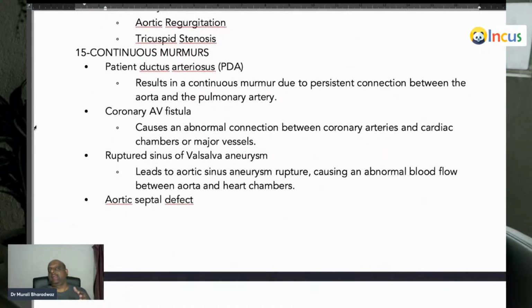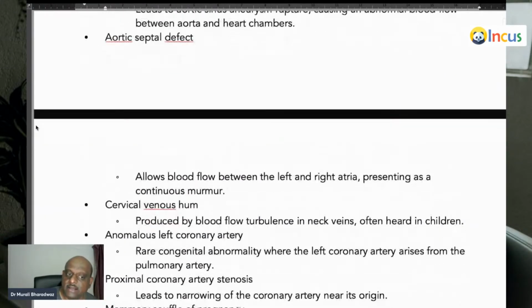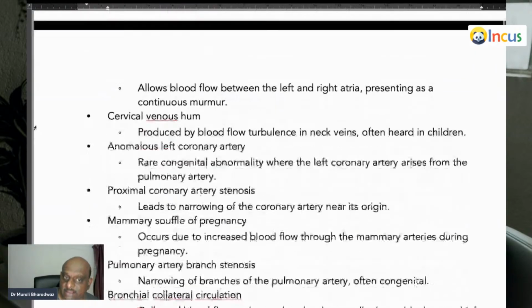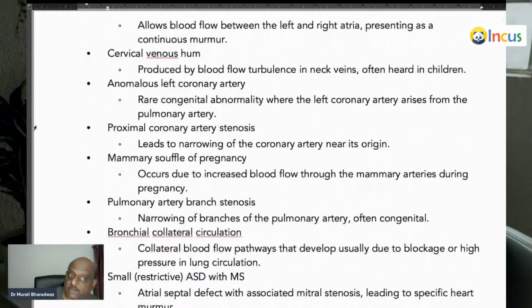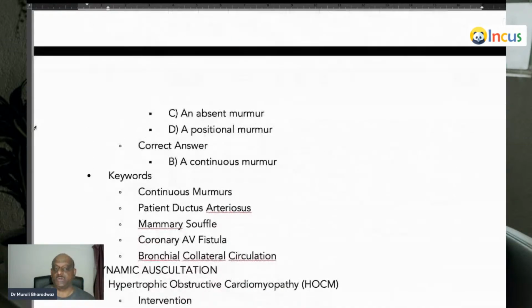Now, continuous murmurs are heard both during diastole and also systole. You need to be very, very clear, doctor. So: patent ductus arteriosus, coronary AV fistula, ruptured sinus of Valsalva, aortopulmonary window, cervical venous hum, anomalous left coronary artery, proximal coronary artery stenosis, and so on. You should know all these 8 to 10 causes for continuous murmurs, is what you need to remember.